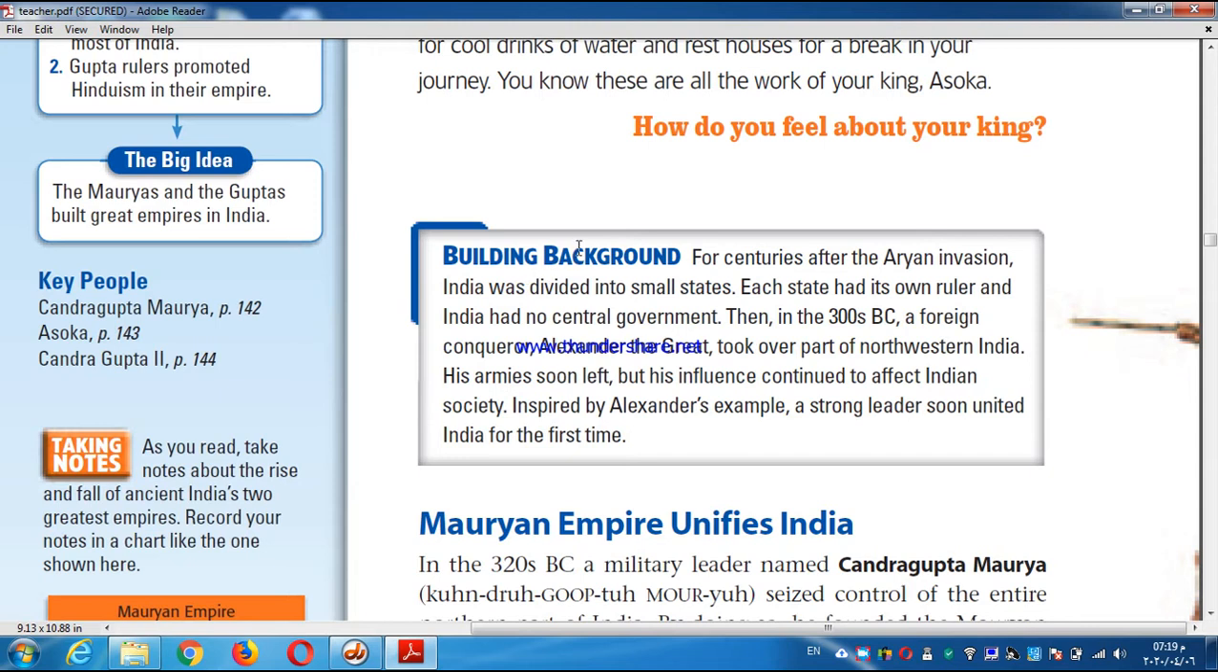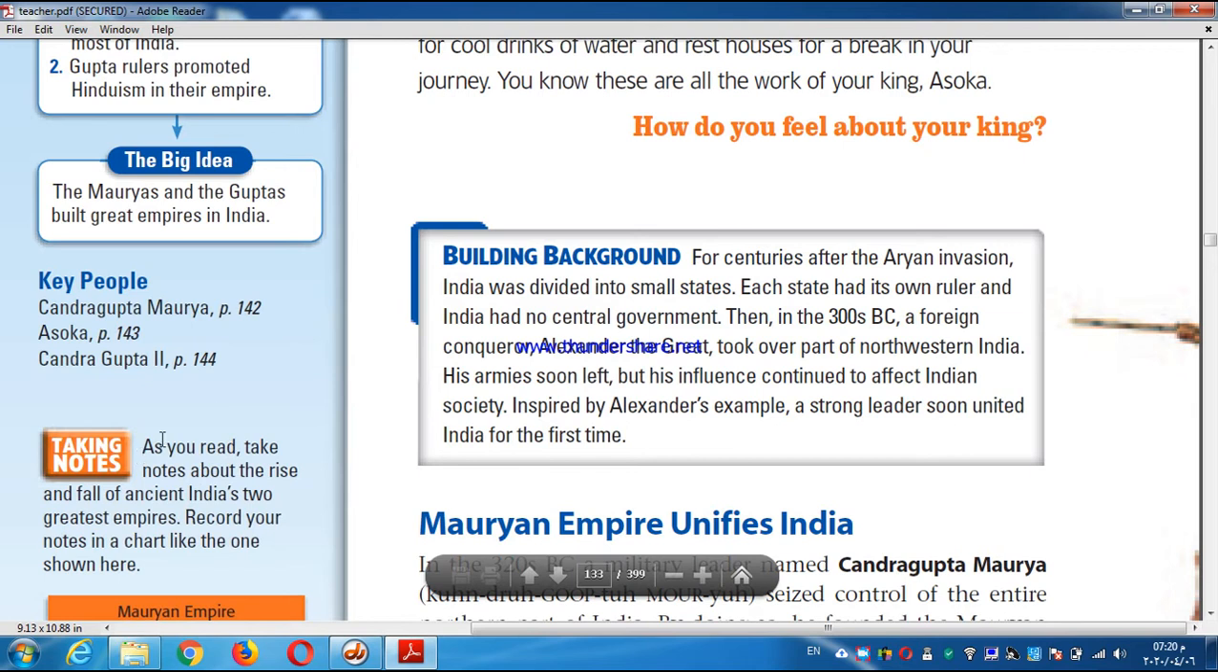For centuries India was divided into small states. Each state had its own ruler and no central government. What does it mean, dear guys? India had no economy and no government. So India in the past was nothing. What will happen?